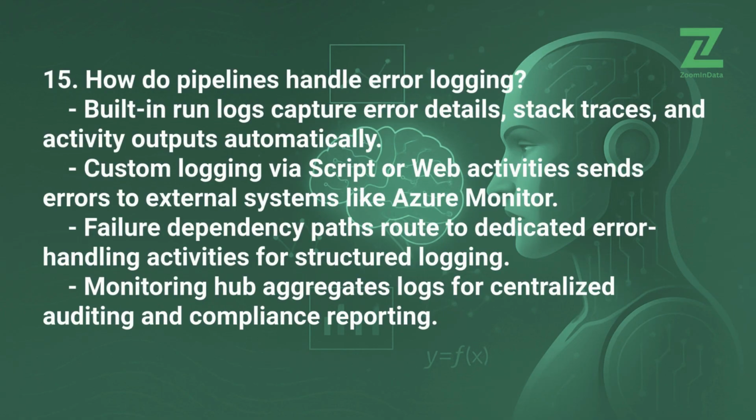15. How do pipelines handle error logging? Built-in run logs capture error details, stack traces, and activity outputs automatically. Custom logging via script or web activities sends errors to external systems like Azure Monitor. Failure dependency paths route to dedicated error handling activities for structured logging. Monitoring Hub aggregates logs for centralized auditing and compliance reporting.